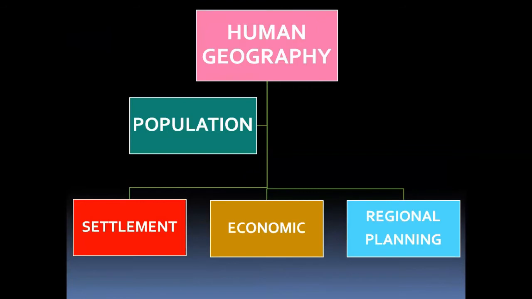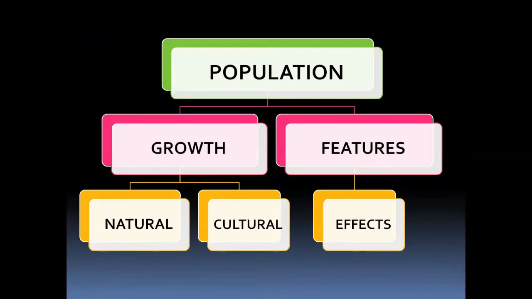Then we come to the human geography aspect. Under population, I told you we have population as one major aspect, and then settlement, economic geography, regional planning. Under population, we look at population growth, the features of our population, natural and cultural effects, and so on. It is very important for us to know the features, because only then can we make proper plans, and make proper decisions regarding the population of our country.